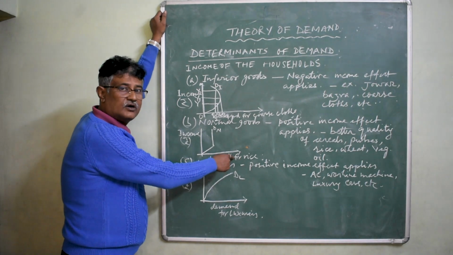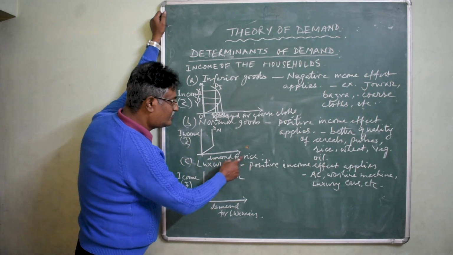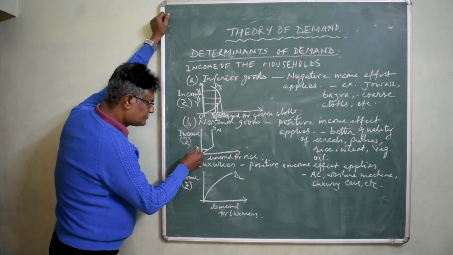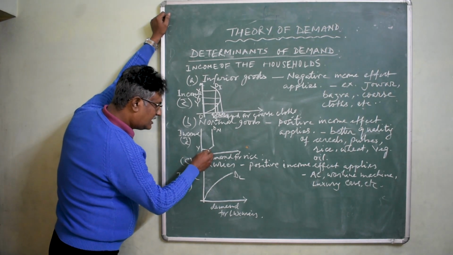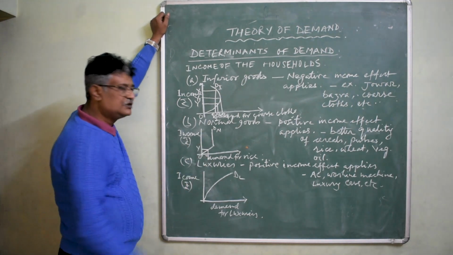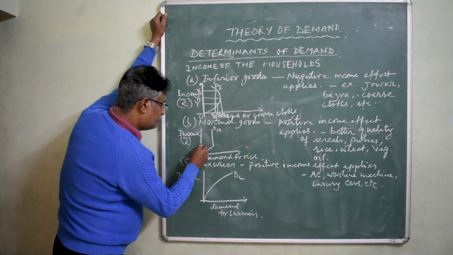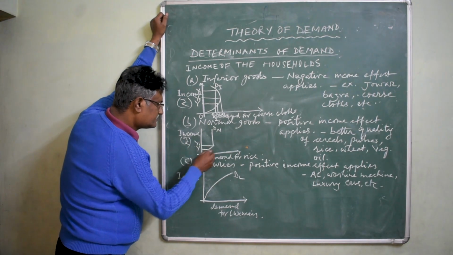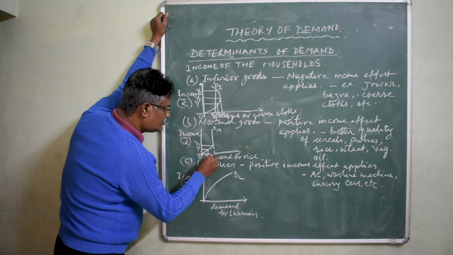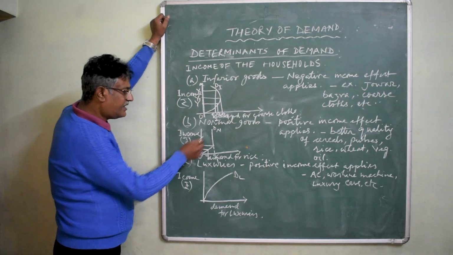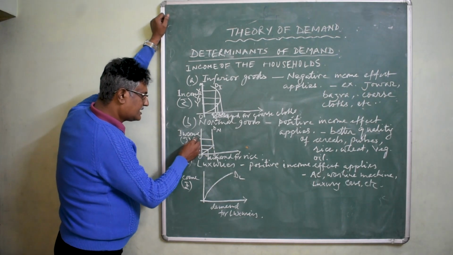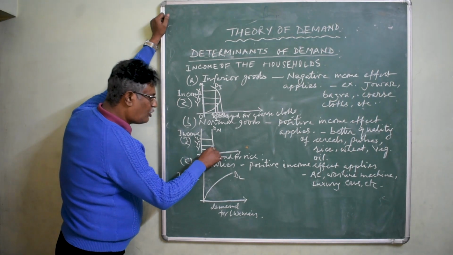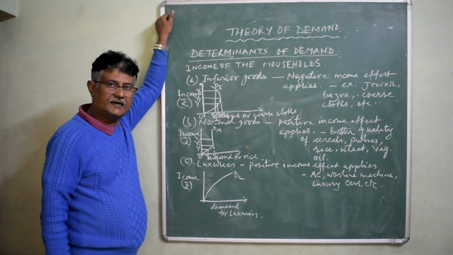Now, in the given diagram you find that along y-axis we are measuring income in rupees, whereas along x-axis we are measuring demand for rice. Now when the income is OY, you are purchasing OQ units of rice. When income rises to OY1, the demand increases to OQ1. But thereafter, when the income rises to OY2, the demand does not respond to the change in income.